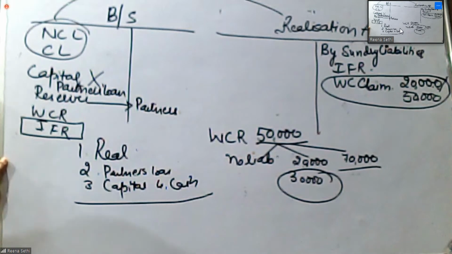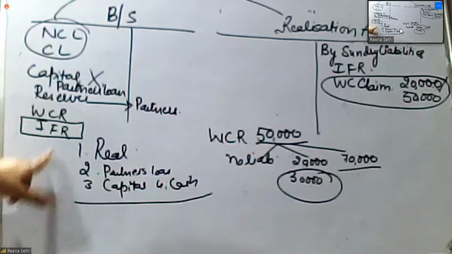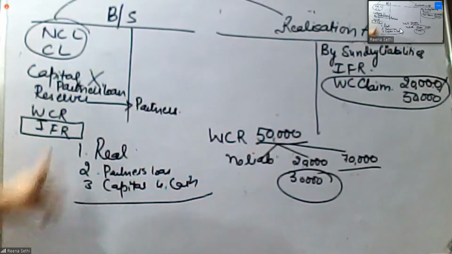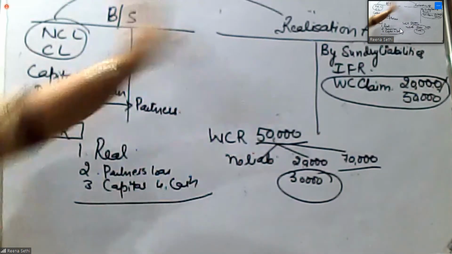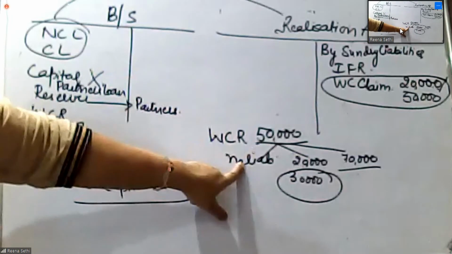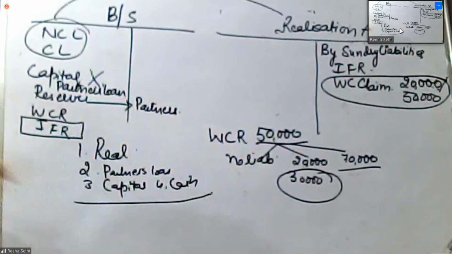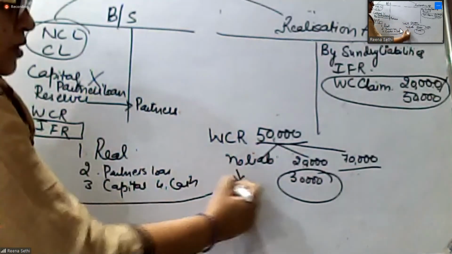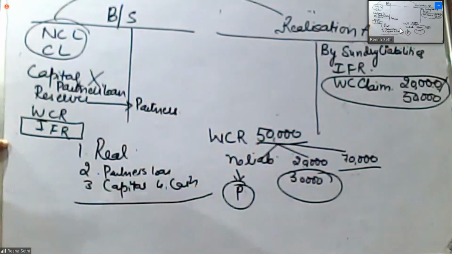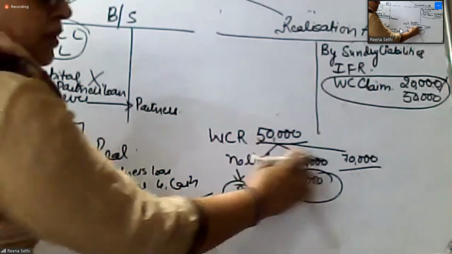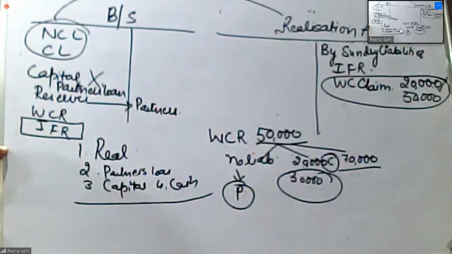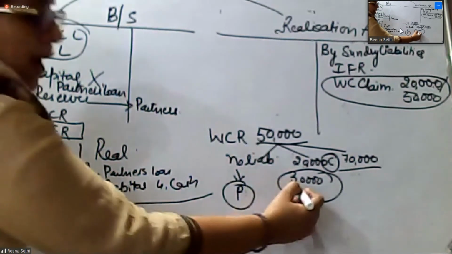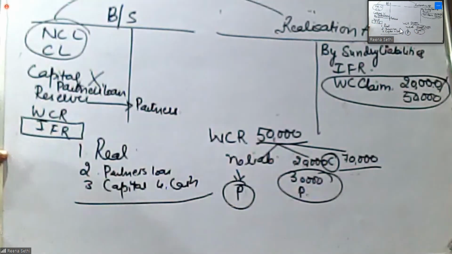You have done the revaluation account and the treatment of WCR and IFR in so many chapters, so you have to note down the difference. WCR will not be transferred as it is to the realization account, nor distributed as it is amongst the partners. If there is no liability, it will be distributed amongst the partners. I don't have to pay anything. But if there is a claim, then the claim amount will be transferred to realization, and the balance will be distributed amongst the partners.